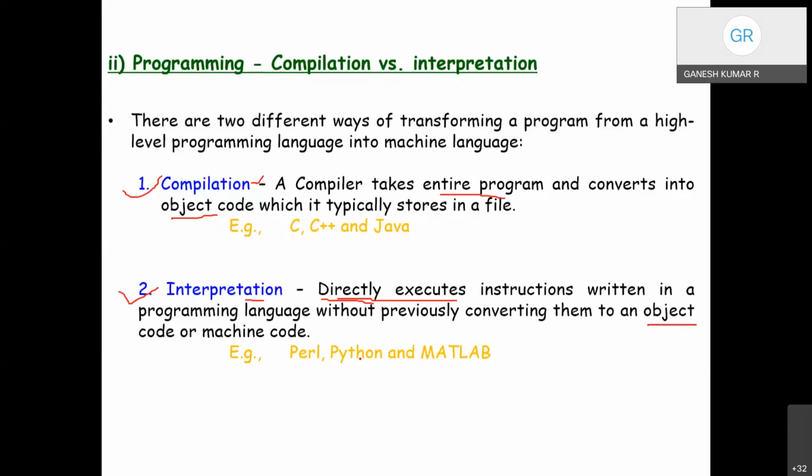There is an online forum where people come and discuss the advantages and disadvantages. Compilation is the best model, and interpretation is the best model. So you could find a lot of discussions in the online forum about which is better, either the compilation model or the interpretation model.